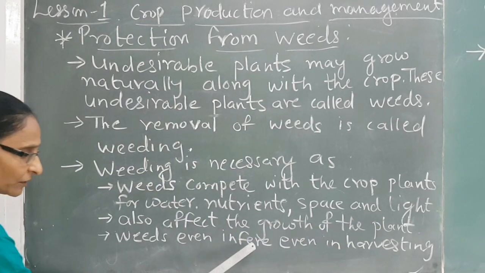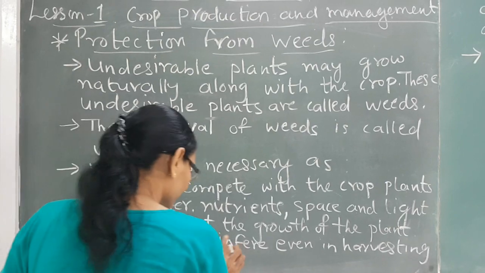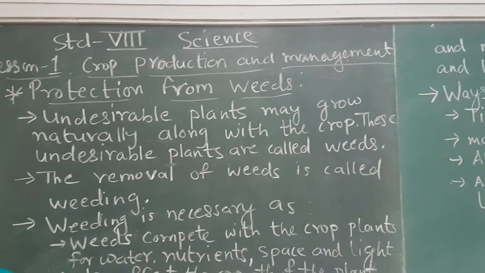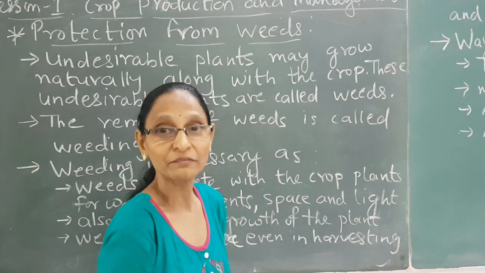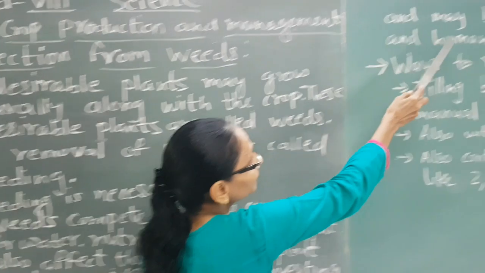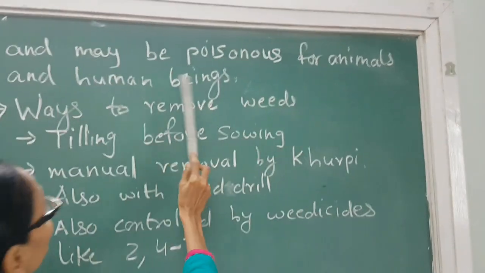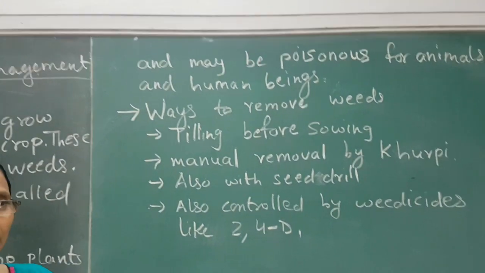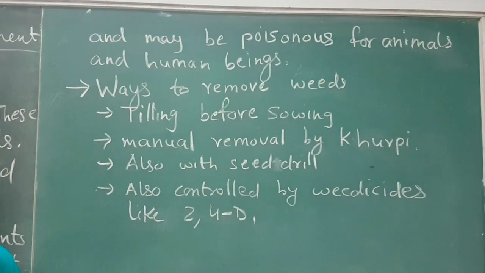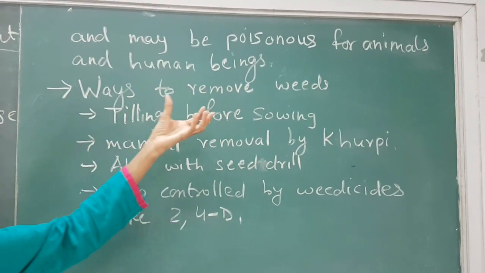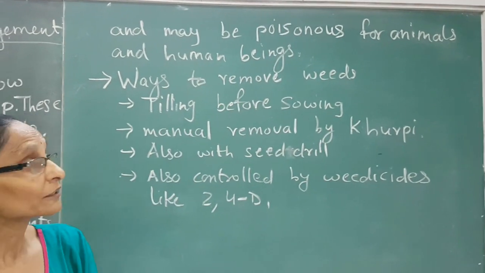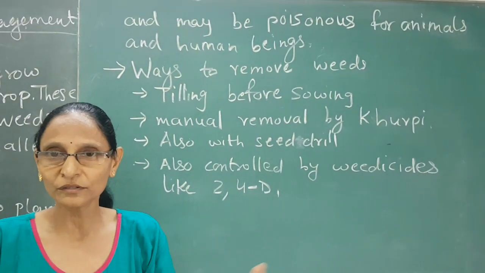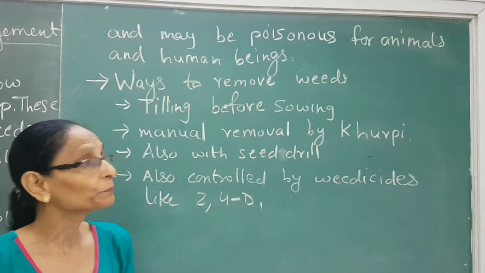Now weeds even interfere in harvesting and may be poisonous for animals and human beings. When the crops are harvested, some weeds are also harvested along with them, and some weeds are very poisonous. That will affect animals and human beings. They may kill the animals which are eating them, or even human beings.